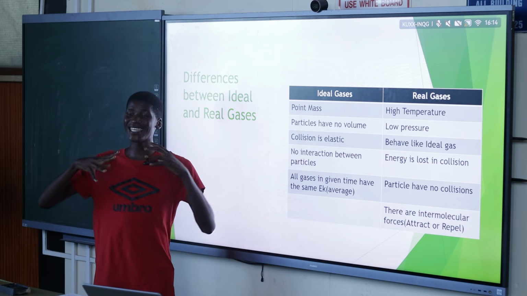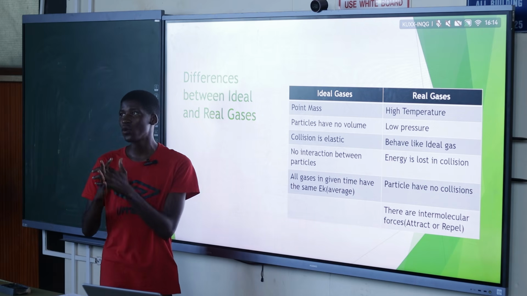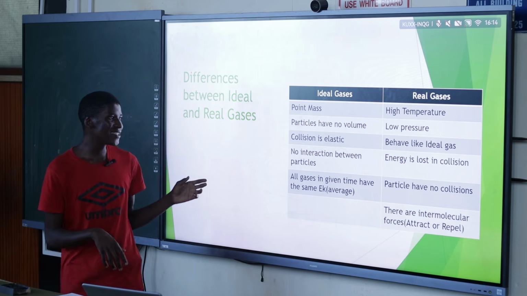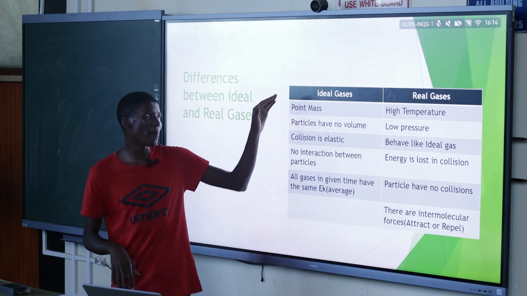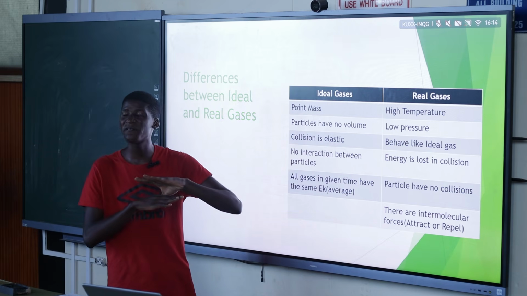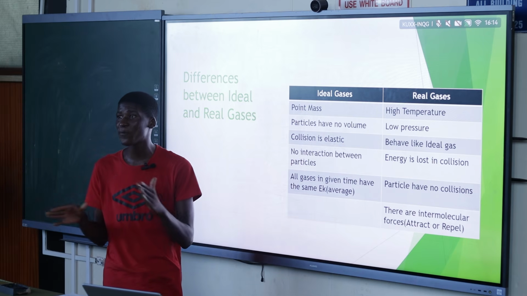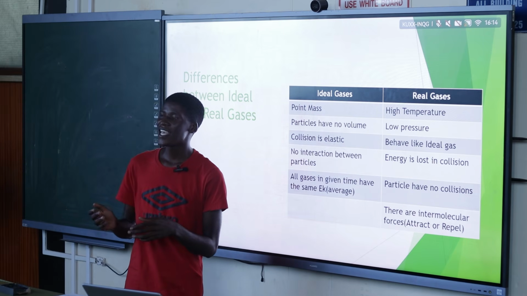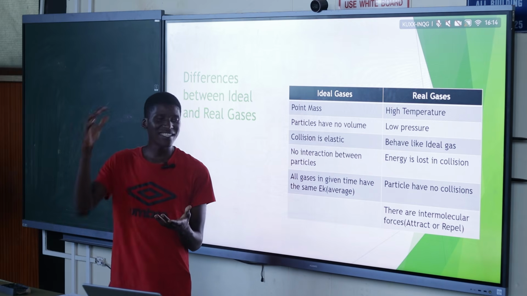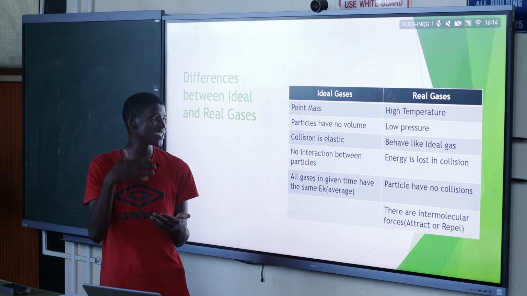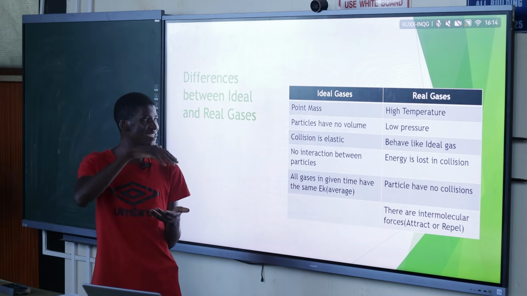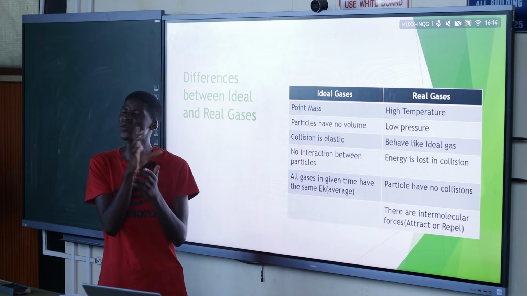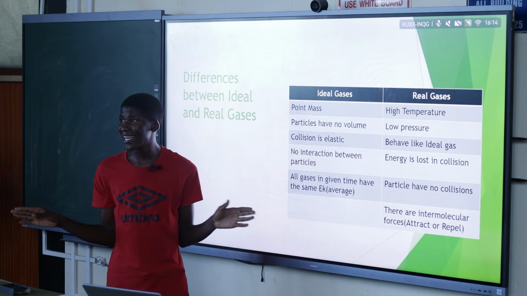So they are able to attract each other, or they are able to repel each other. So basically, lama particles, for our ideal cases, we assume that they don't have any interaction. They don't have any intermolecular forces. So for example, if we have got oxygen gas inside a container, let's assume it is an ideal gas. Leo oxygen gas, our particles, they don't attract each other, they don't repel each other.